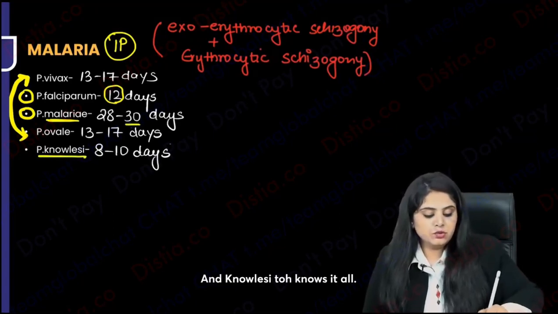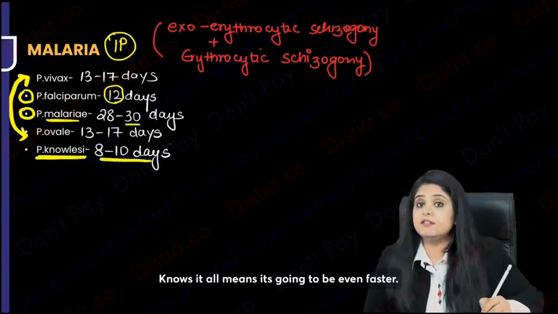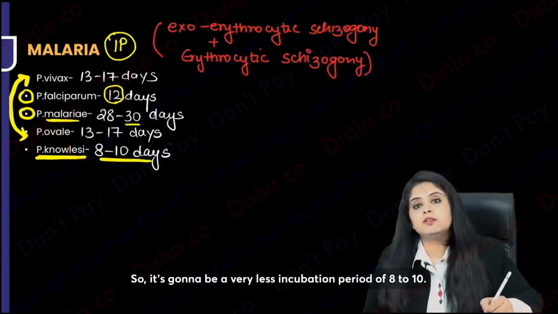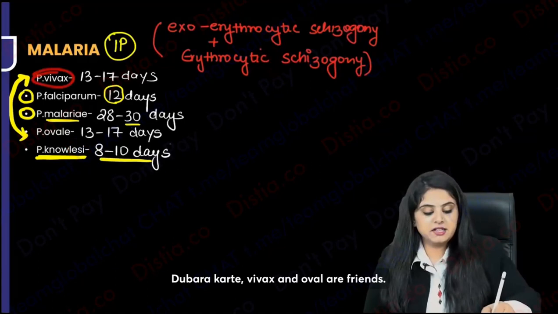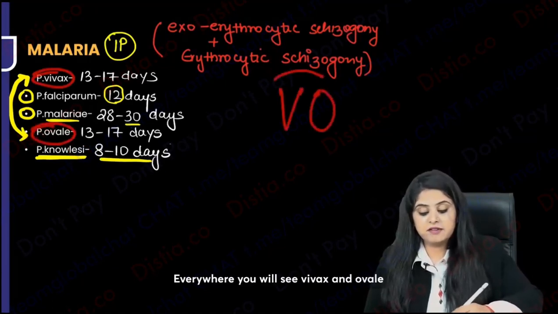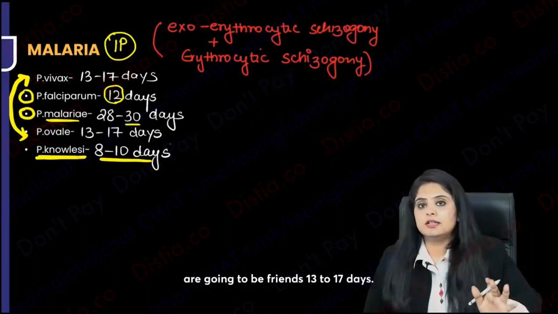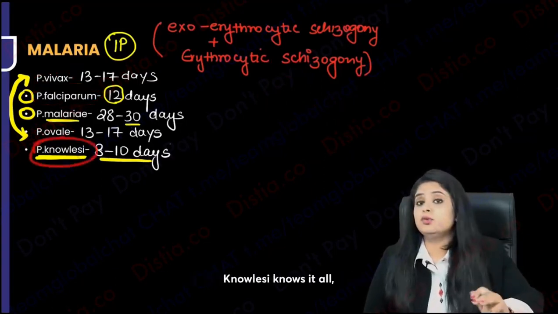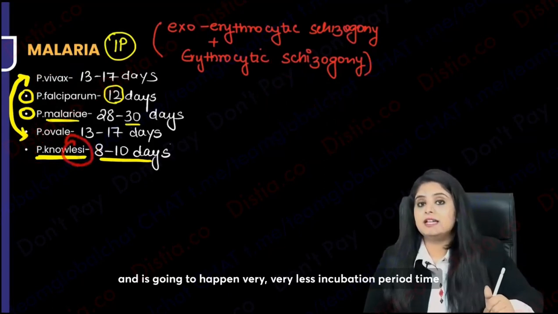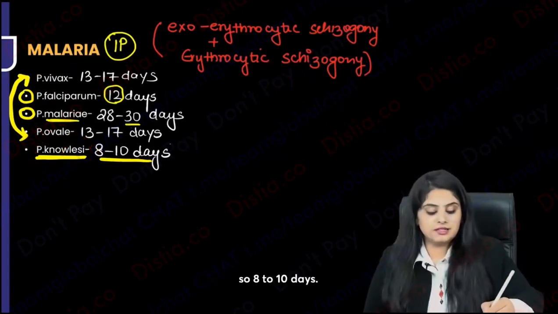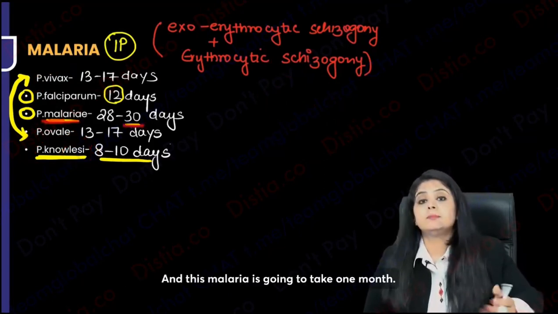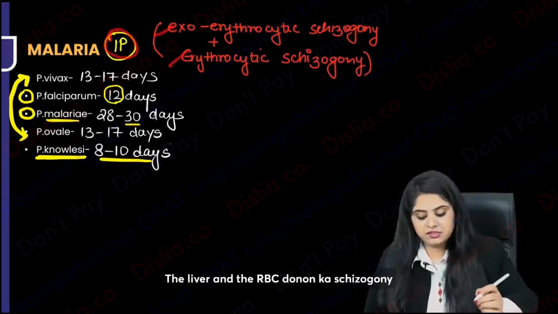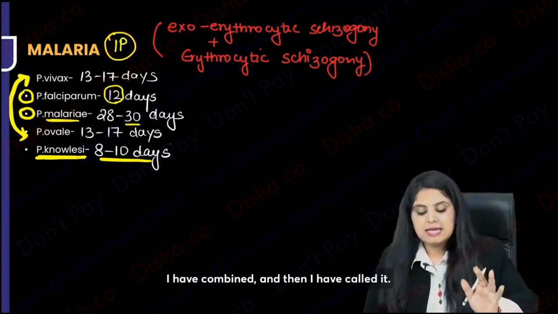And Knowlesi knows it all. Knows it all means it's going to be even faster, a very short incubation period of 8 to 10 days. Let's do it again. Vivax and ovale are friends. Everywhere you will see Vivax and ovale are going to be friends, 13 to 17 days. Falciparum a little fatafat, 12 days. Knowlesi knows it all and has a very, very short incubation period, 8 to 10 days. And malariae is going to take 1 month, 28 to 30 days. And what is the incubation period? I have combined the schizogony of the liver and the RBC and called it that.